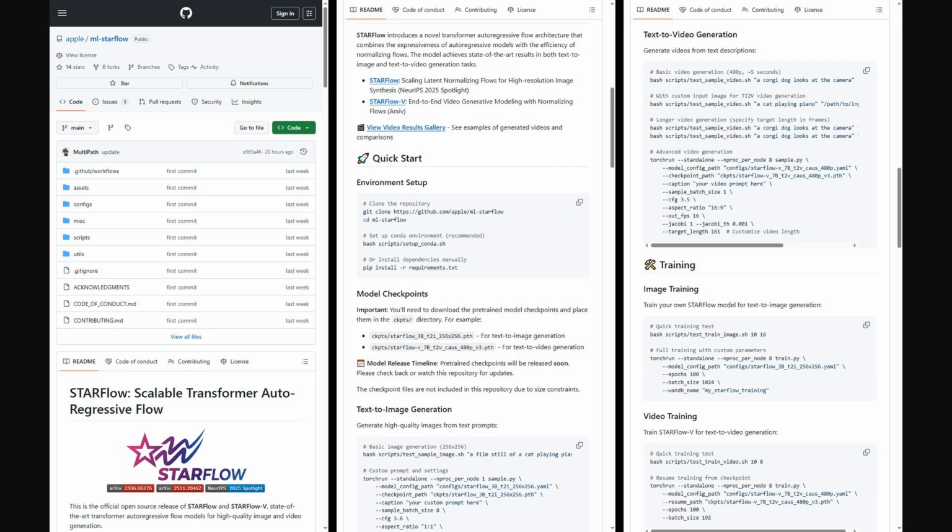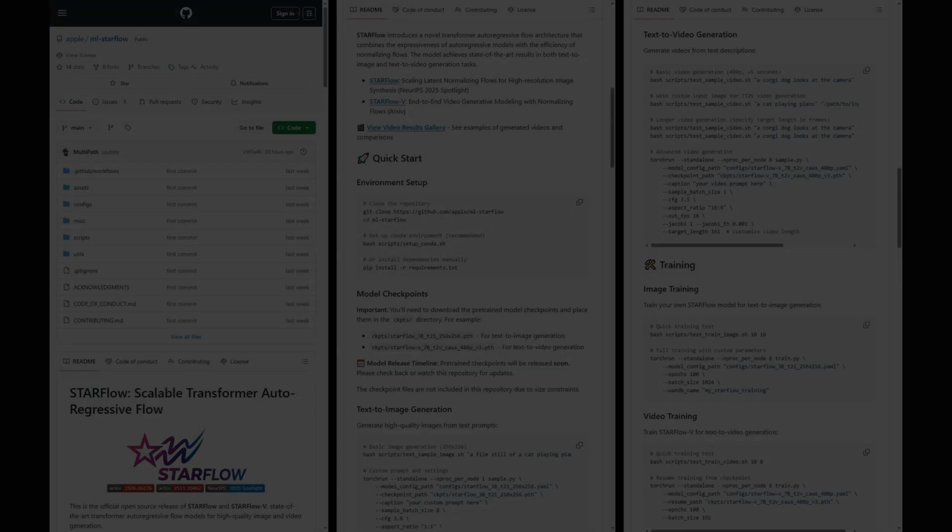Also, the authors shared an official GitHub repo for STARFlow and STARFlow-V. Inside you'll find the full PyTorch implementation, training and sampling scripts for text-to-image and text-to-video, config files, dataset and utility modules, conda setup helpers, plus example shell scripts to quickly run generation or kick off your own training.